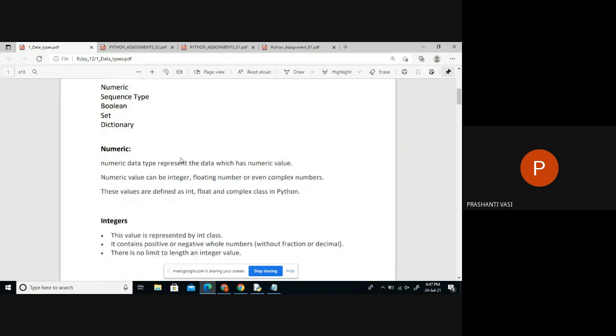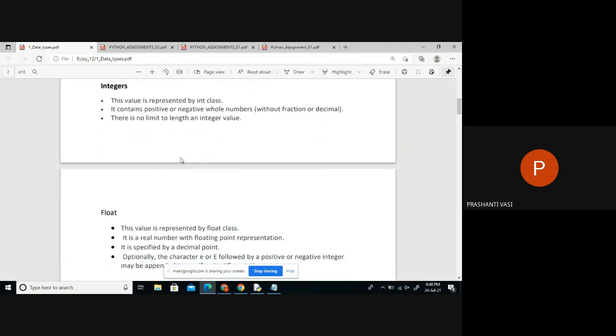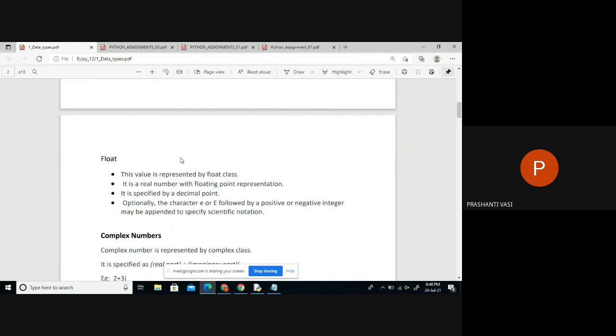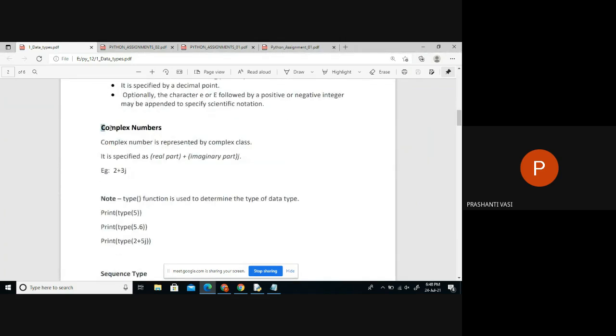Yesterday we already discussed the numeric types. One was the integer type, another was the floating type. And the next category of data is called complex. As you know, in mathematics we go for complex numbers. The presentation is in this format, 2 plus 3i. One is the real part and one is the imaginary part.